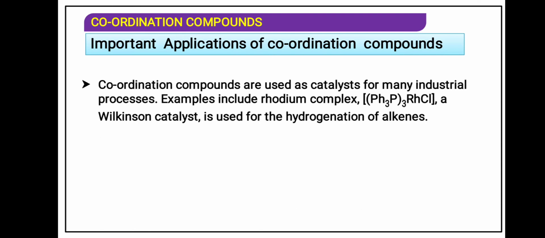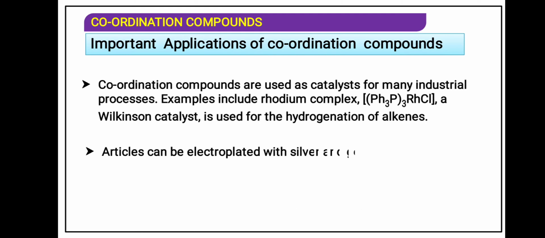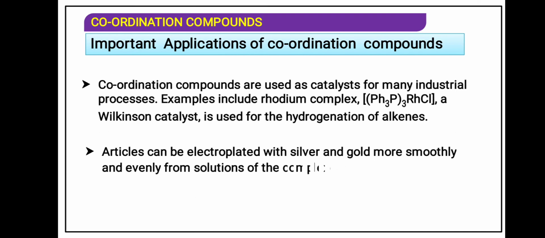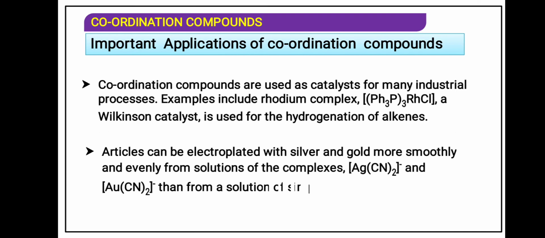So you have studied it in the chapter on polymers. Now here one example has been given to you as a catalyst, that is the rhodium complex. Rhodium complex is also said to be the Wilkinson catalyst, used for the hydrogenation of alkene. Articles can be electroplated with silver and gold more smoothly and evenly from a solution of the complex, that is silver cyanide and gold cyanide, than from a solution of a simple metal ion. So here also we can use it for electroplating.